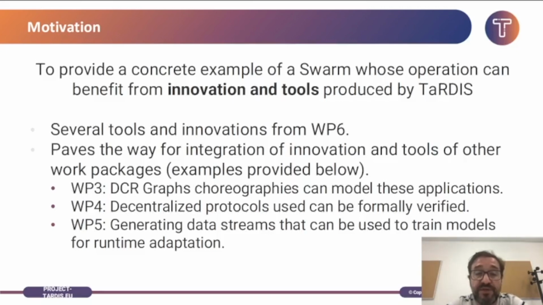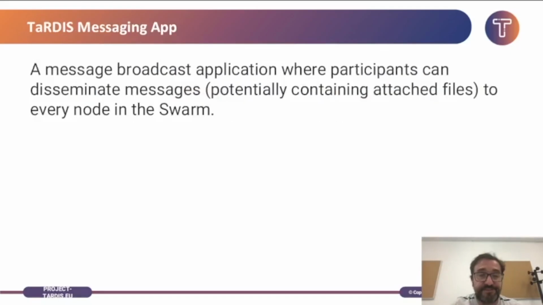Or we can use the tools from WP4 to formally verify the decentralized protocols that are supporting the operation of the swarm. Moreover, we can take advantage of the data being produced by this swarm to inform WP6 so that they can train machine learning models that can support its runtime adaptation when it grows to a large number of nodes where it's impossible to track it by hand.